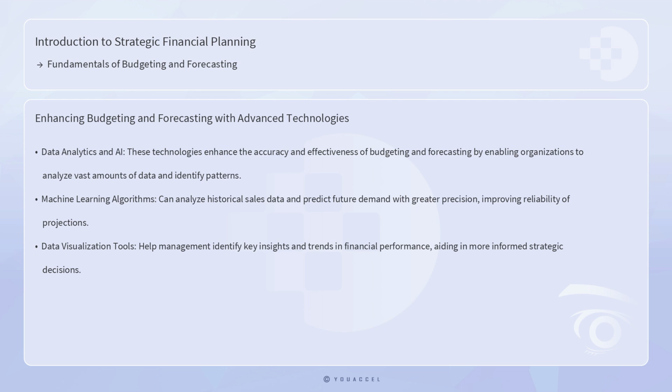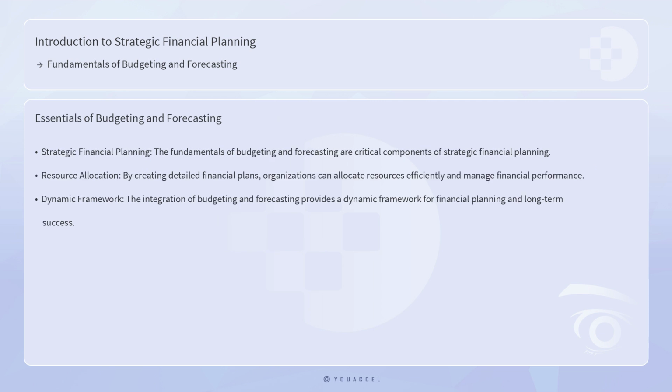For instance, machine learning algorithms can be used to analyze historical sales data and predict future demand with greater precision, while data visualization tools can help management identify key insights and trends in financial performance. By leveraging these technologies, organizations can improve the accuracy of their budgets and forecasts, reduce uncertainty, and make more informed strategic decisions.